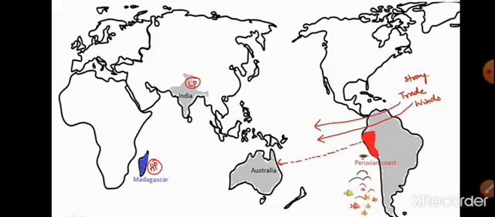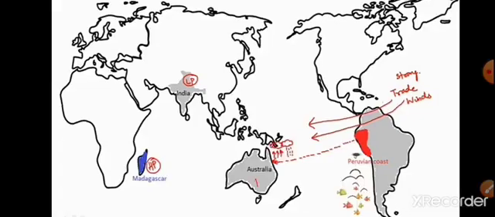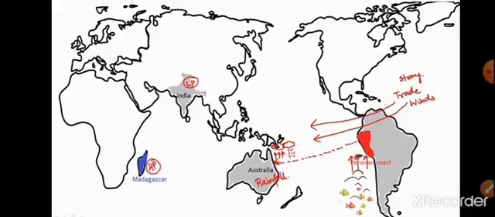Now, as the water is warm, moisture rises up, cloud formation takes place, and then rainfall occurs. So here in Australian coast you will find rainfall. Now what happens in Peruvian coast? Yes, the warm water gets displaced by the cold water.